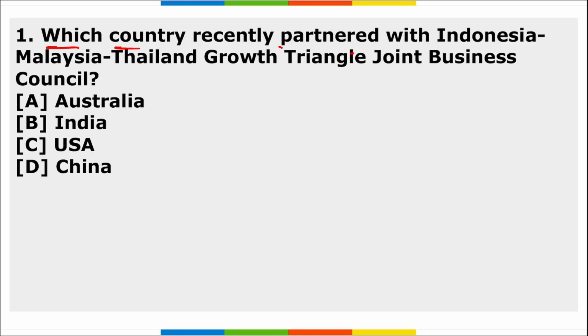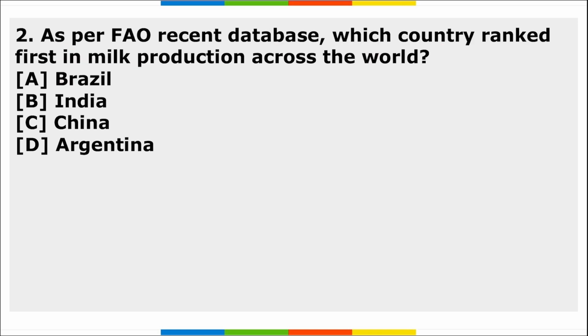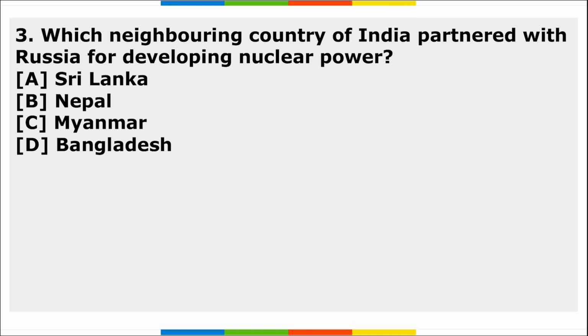Which country recently partnered with the Indonesia-Malaysia-Thailand Growth Triangle Joint Business Council? Second, as per FAO, which is a department of the UN, according to the recent FAO database, which country ranked first in milk production across the world? Third, which neighboring country of India partnered with Russia for developing nuclear power? So these are your 3 homework questions, friends. I hope you have understood the assignment.